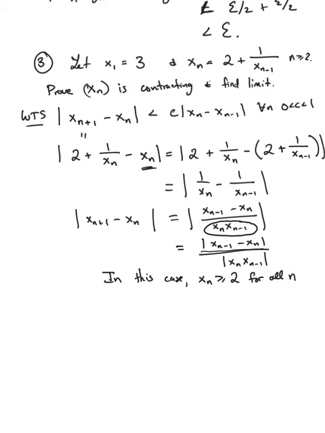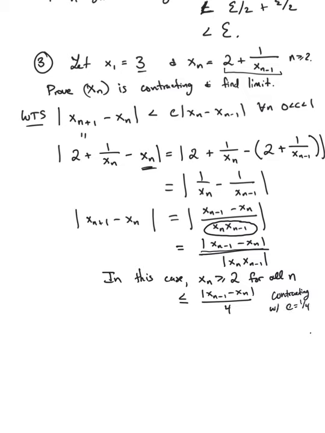for all n, right? So it gets a little tricky if you had a negative number, okay? But since you're starting with a positive number, well, it's easy to see that xn will always be positive, but you're also getting 2 plus some positive number. So therefore, it's certainly greater than or equal to 2, okay? So therefore, this product is greater than or equal to 4. So I can say that this is less than or equal to xn minus 1 minus xn over 4. Okay, and that shows it's contracting.